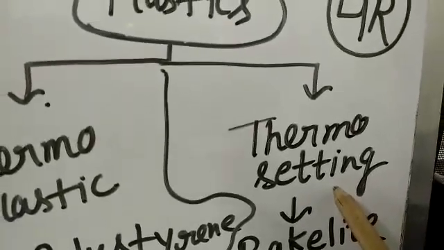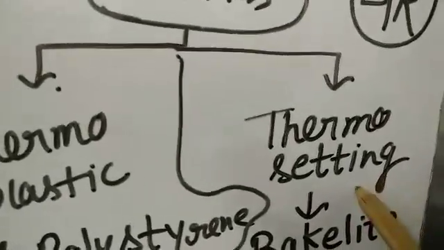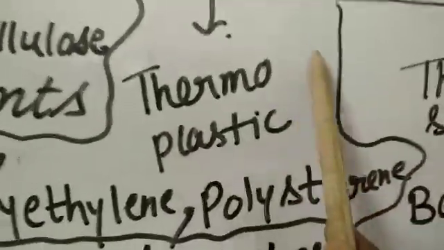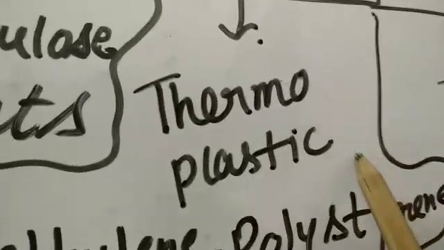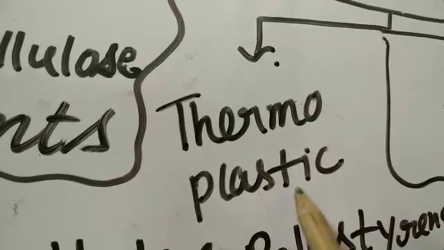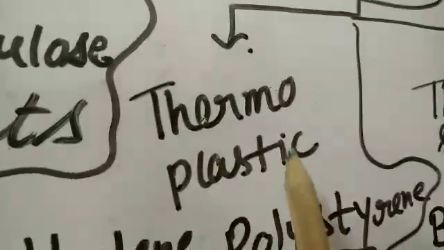If it is made in proper shape, then we can't heat and melt it again and reuse it. This is called thermosetting. And thermoplastic, we can use by heating and melting again and again. We can reuse this type of plastic by melting it and reshaping it. This is called thermoplastic.